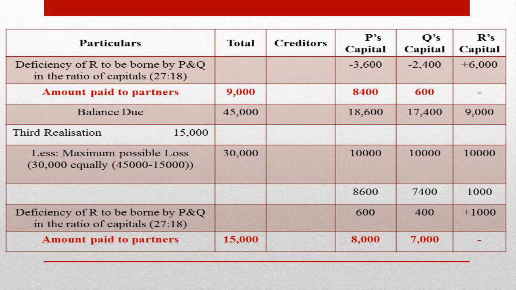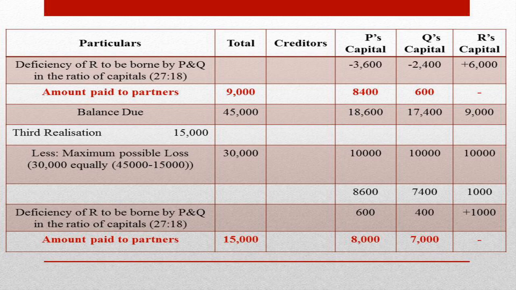Rupees 8,600 credit balance in P's capital, rupees 7,400 credit balance in Q's capital, and minus 1,000 in R's capital. Here again R's capital shows a deficiency. So we cannot distribute the amount at this stage.